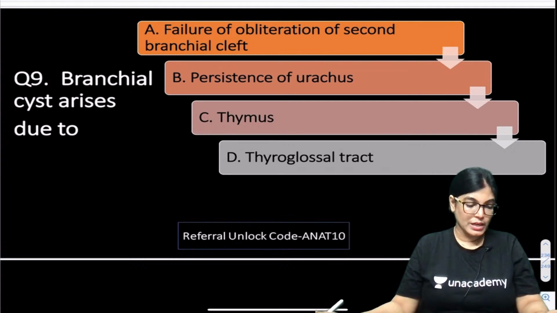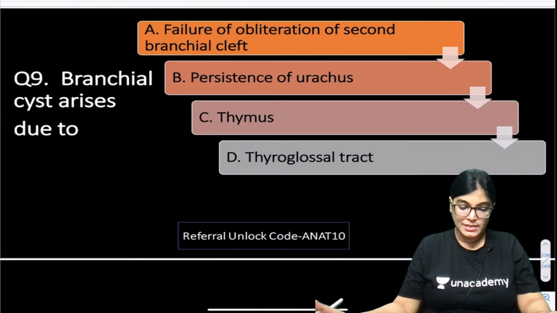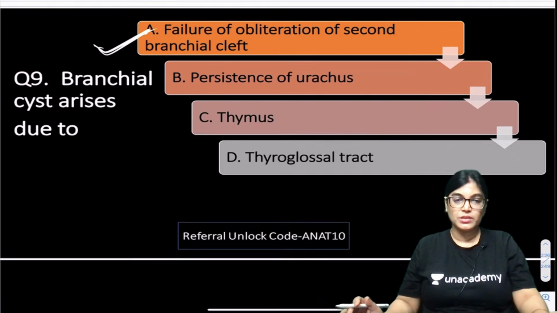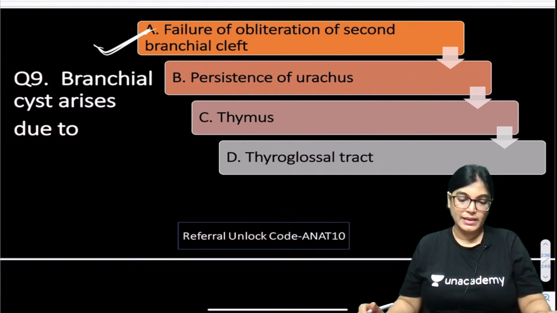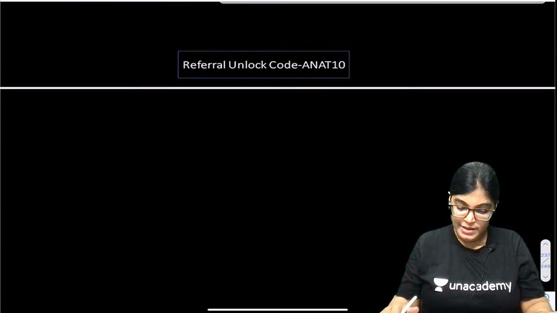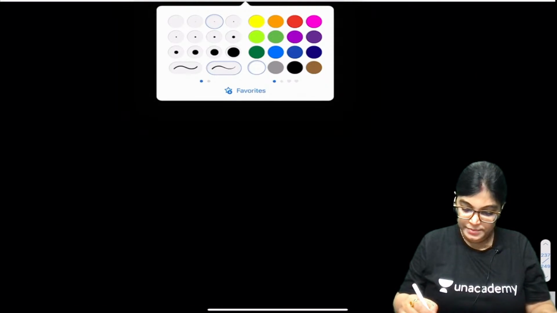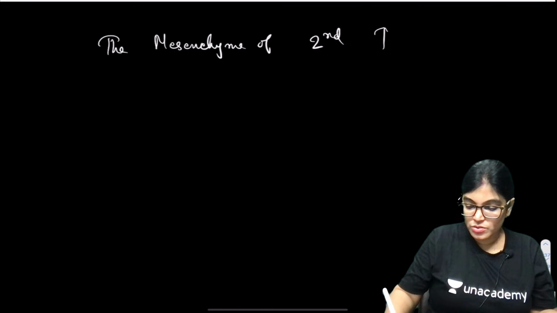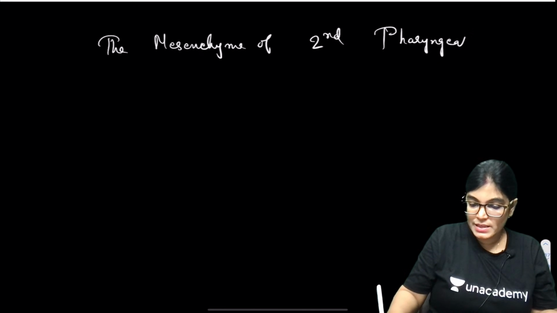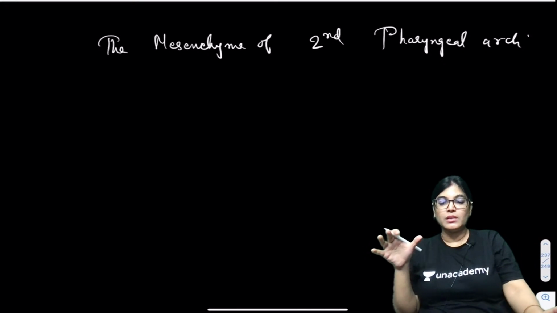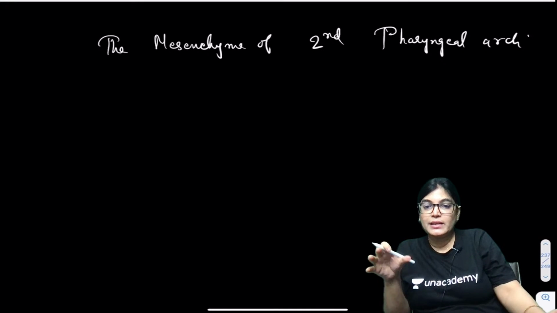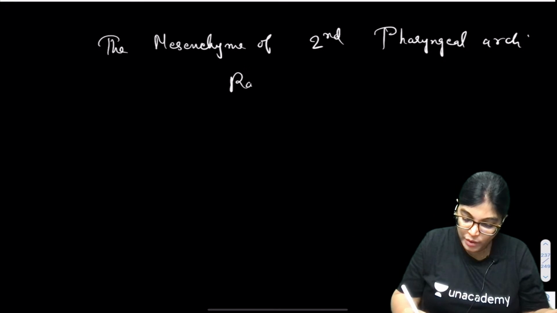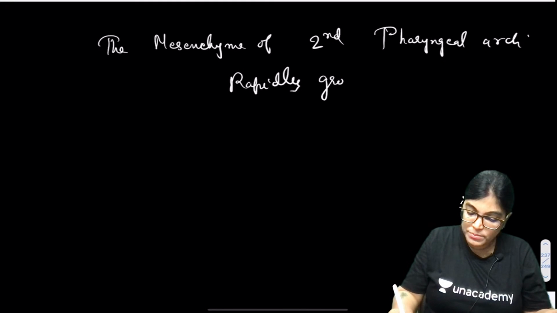Branchial cyst arises due to, the correct answer here, my dear friends, is A. Failure of obliteration of second branchial cleft. A is the correct answer, all of you. So please note down, actually what happens is the mesenchyme of the second pharyngeal arch grows rapidly over the third and fourth, burying the second, third and fourth cleft.